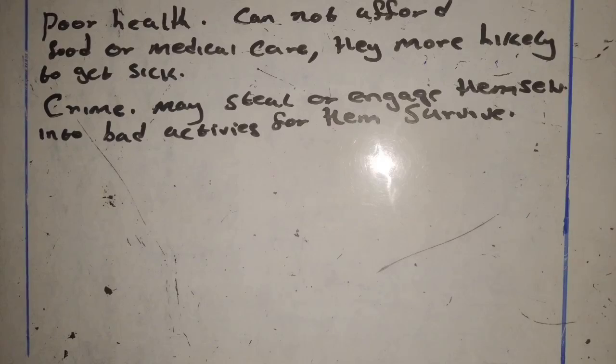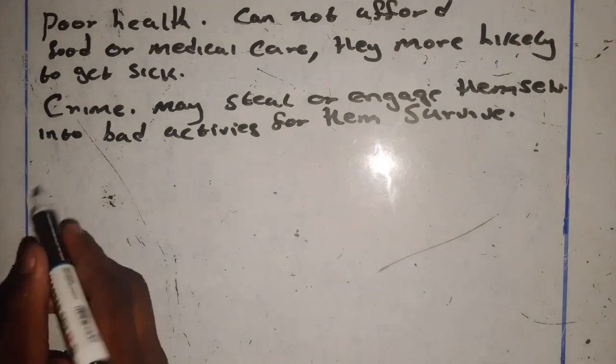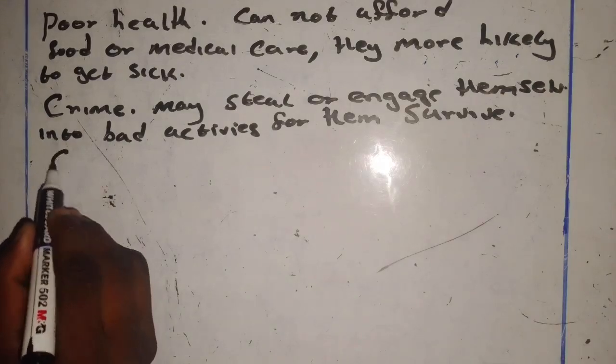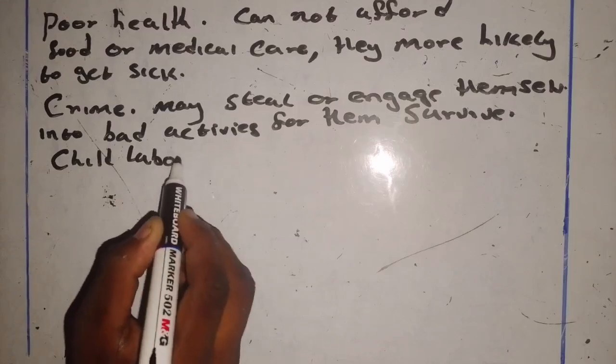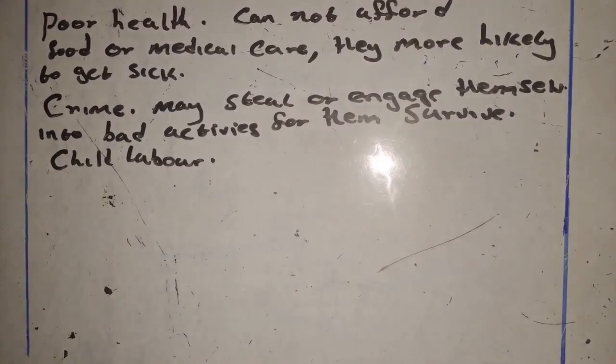The third effect of poverty is child labor. We talked about child labor in our lesson. So child labor, where a child is forced to go and work instead of him or her going to school.